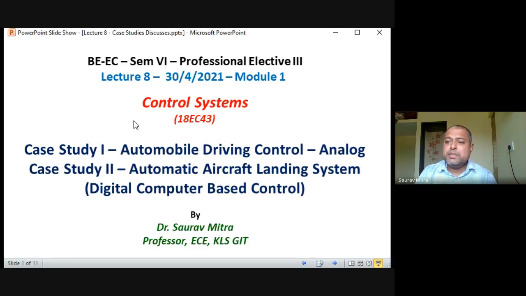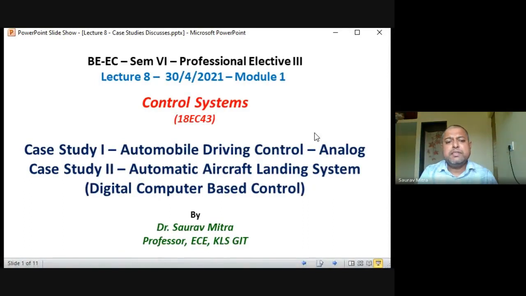So the case study concept is newly introduced in your syllabus, and questions will be asked in the exam from case studies also. Whatever is the schematic, whatever are the design concepts, all of it can be asked. If you see this PPT and whatever things are given in it, it will be uploaded today itself in your Google Classroom. Please follow that.